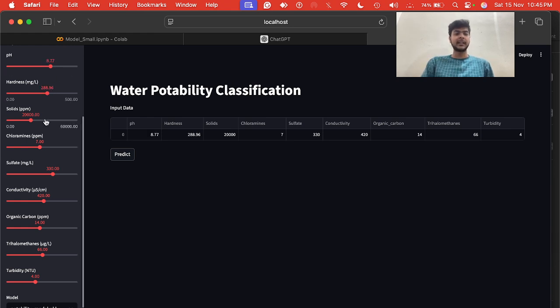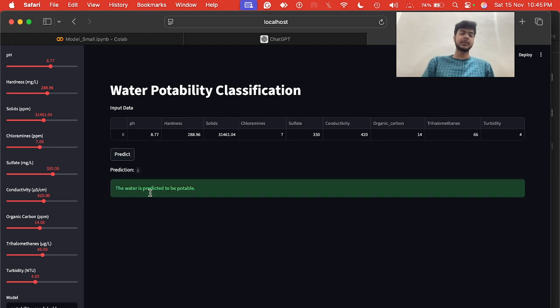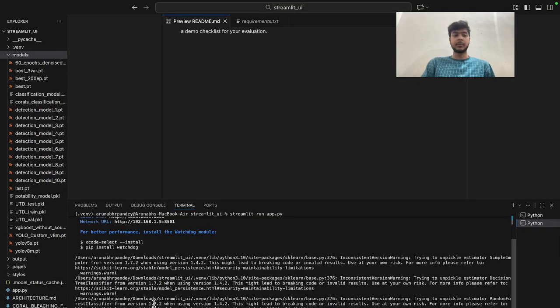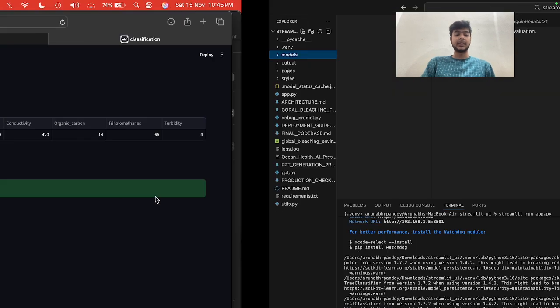If we slightly increase the first three values, which are pH, hardness, and solids, the water is predicted to be potable, which means the water can be drinkable as well. And as I told you, as you can see, the backend is still working.